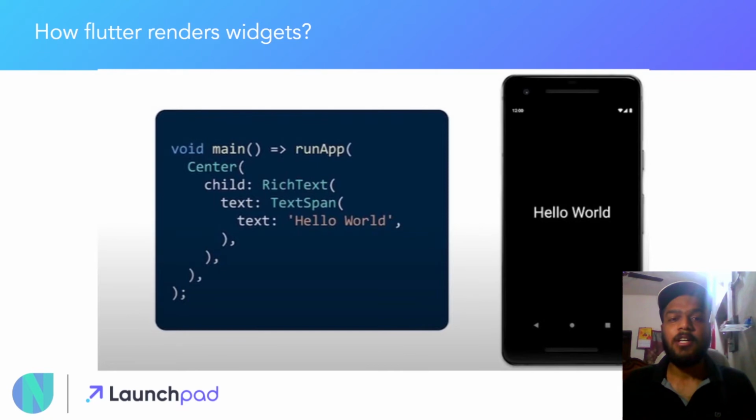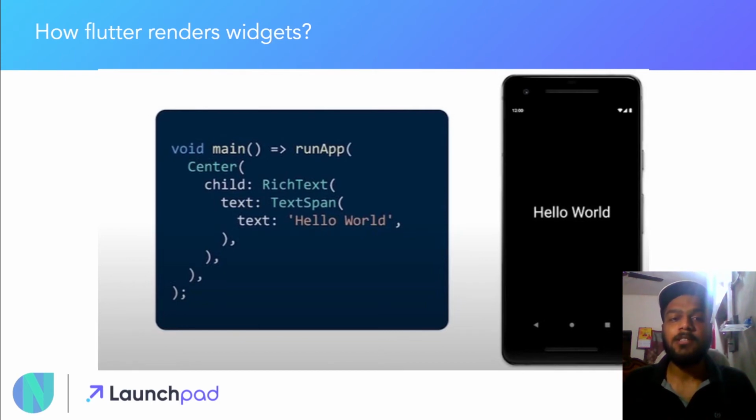So here on the screen you can see a basic snippet of Flutter code, which shows a main function, and then a runApp function having the Center widget, RichText, TextSpan and text inside it, which is showing Hello World on the screen. So you must be thinking how this Hello World appears on the screen.